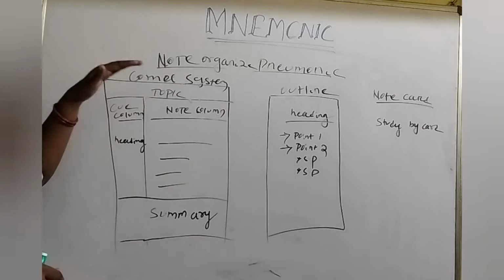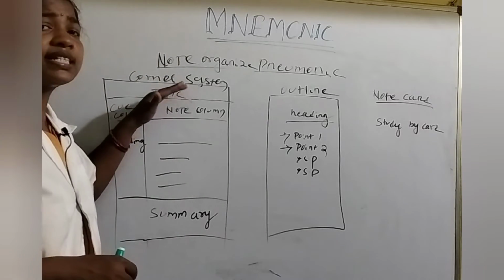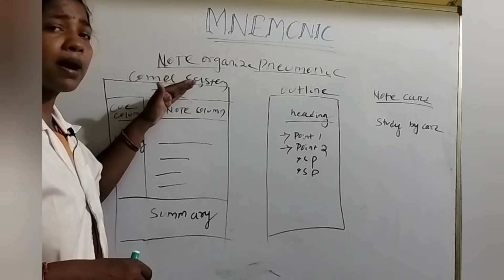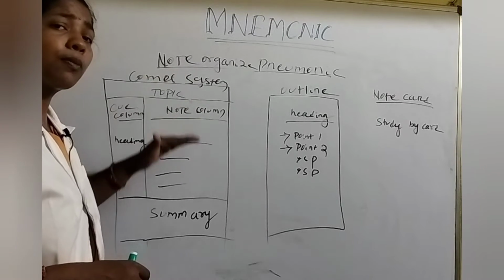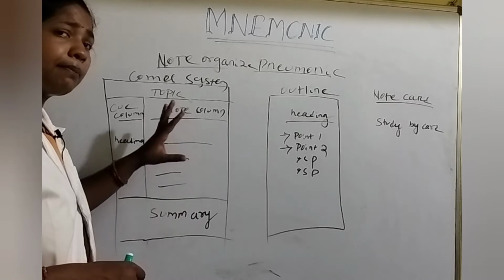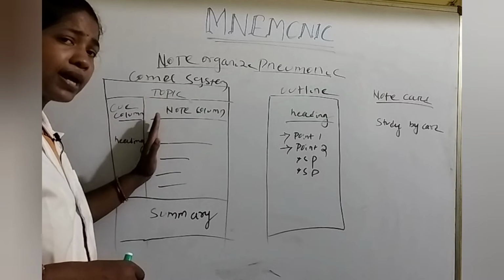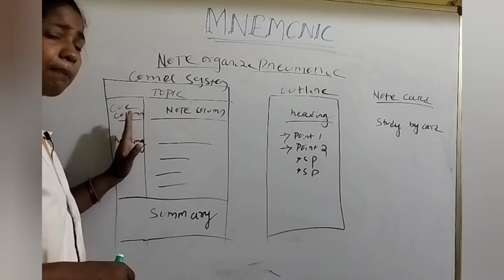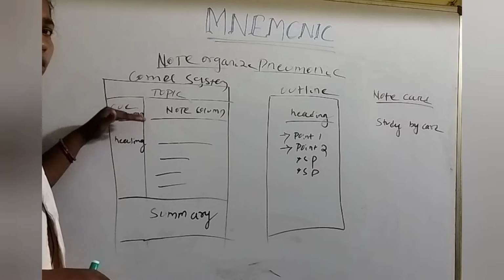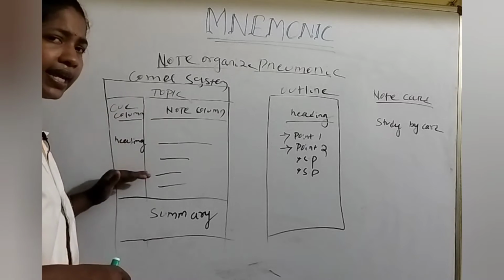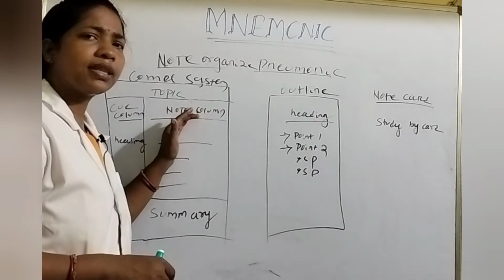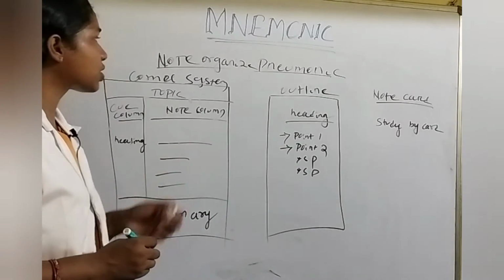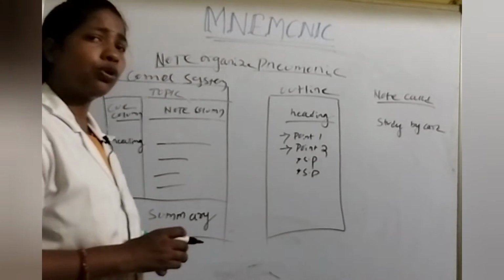So Cornell system of note making means a single page is divided into 4 parts. In those 4 parts, the upper part consists of the topic and the lower part consists of the summary. Then the middle part is again divided into 2 parts. One part consists of the Q column, in which you should write only headings. Another part is the note column. In that note column you should write detail about the topic. So that is called the Cornell system of note making.